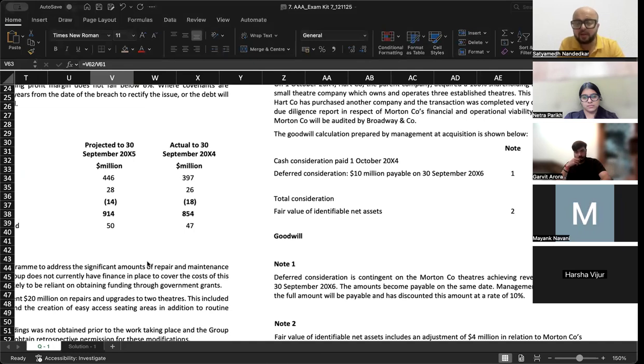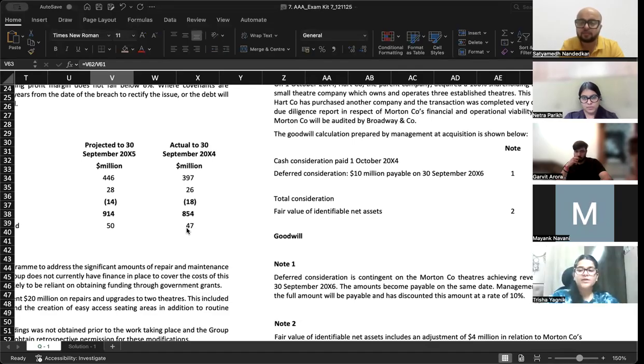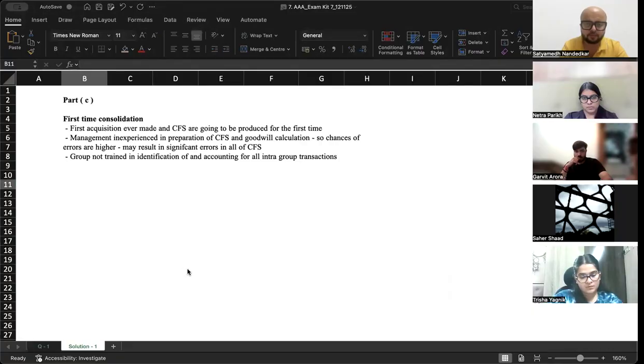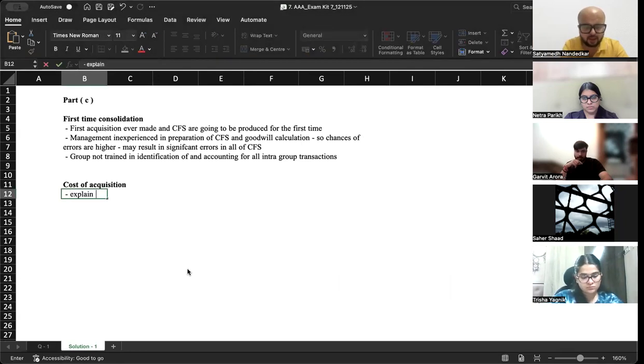Now, what do you think can be the appropriate point here, cost of acquisition? So we can talk about the discount rates applied, whether it's consistent with the market trends or not. Okay. So also, can we say that the deferred consideration might not be correctly discounted to its present value? Which is exactly what Trisha also mentioned, right? Now, explain how is cost of acquisition calculated.